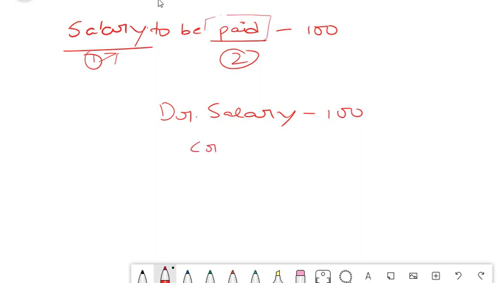Payable means, is it a liability or an asset? Just think and tell me. Is it a liability for the company or an asset? Obviously it is a liability because the company has to pay it. The company has not yet paid it. So what does your balance sheet logic say? I explained that to you in our earlier video. In balance sheet, all your liabilities are recorded as a credit balance. All your assets are recorded as a debit balance. Liability is a credit balance because you have the obligation or liability to pay that. That is why your liability is a credit balance. So you don't here think in terms of your banking.